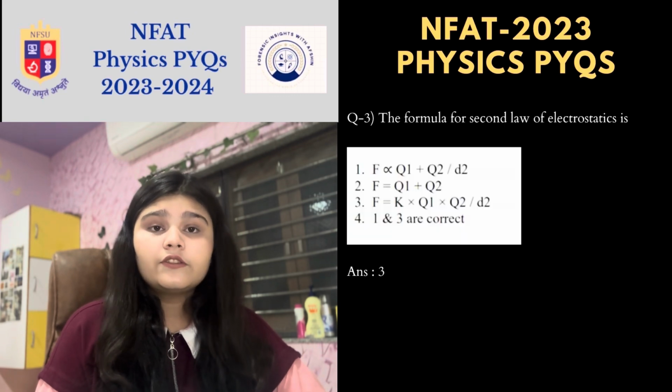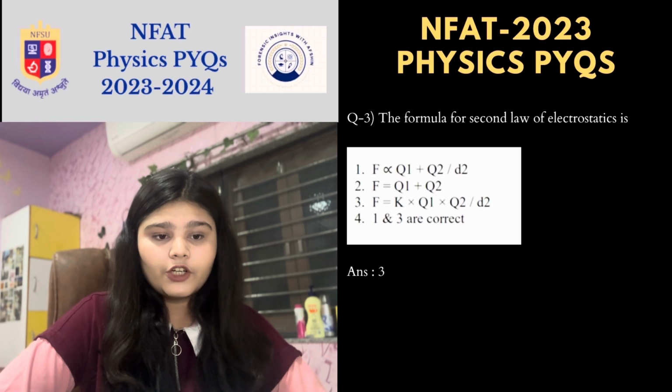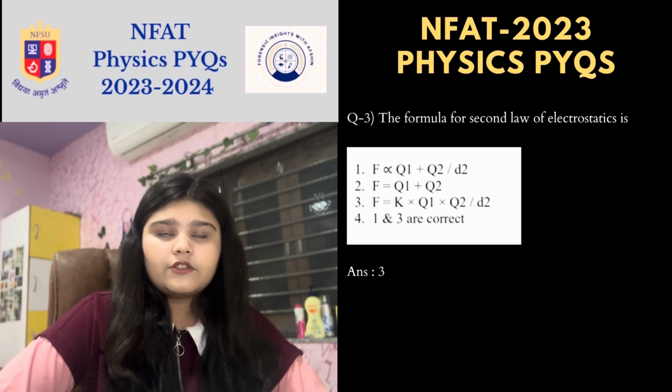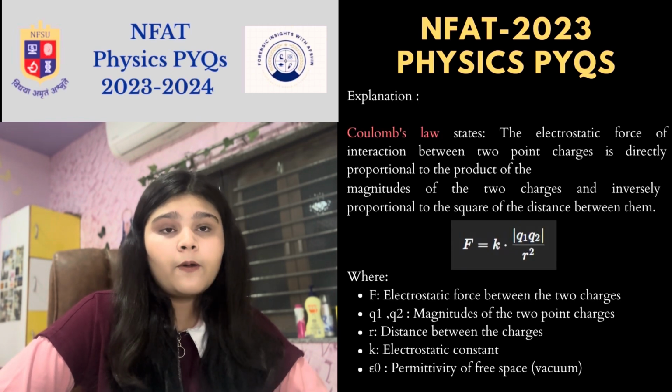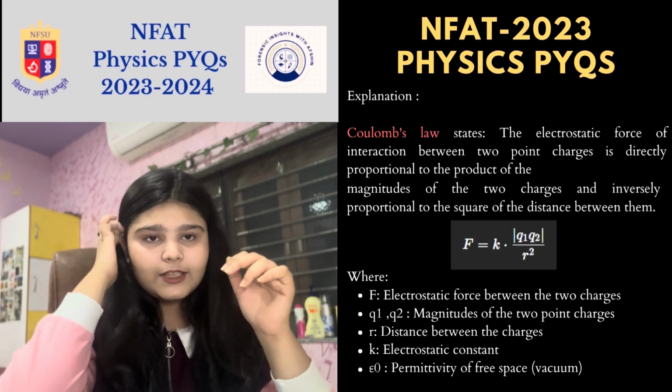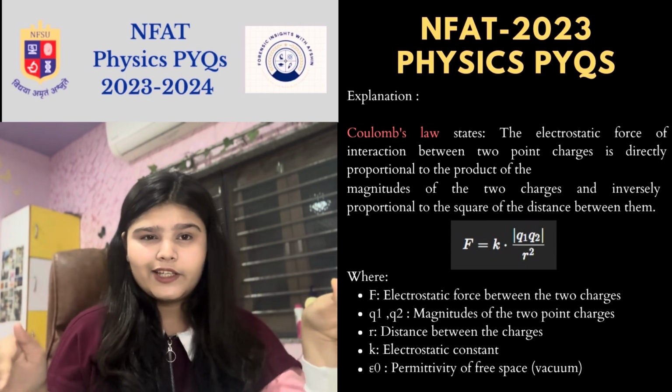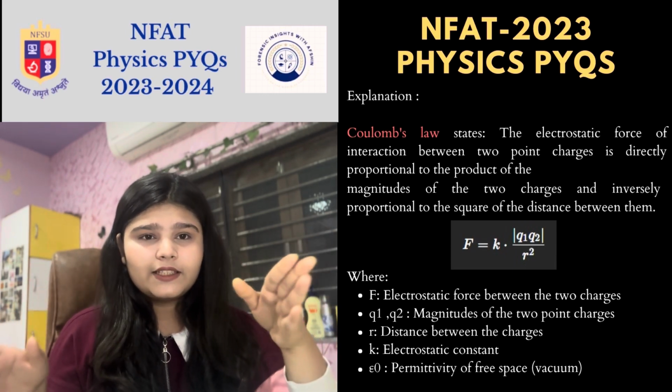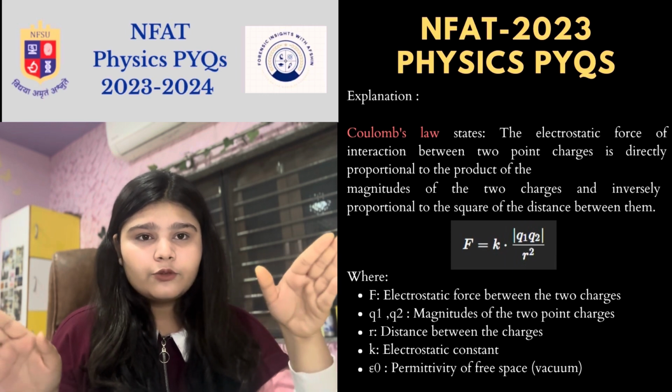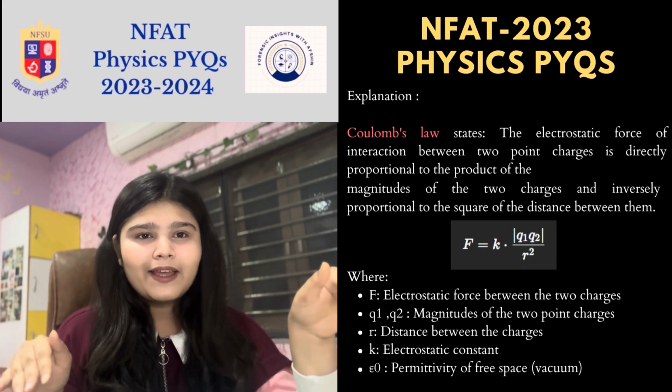Now third: the formula of the second law of electrostatics is what? The second law of electrostatics is Coulomb's law. We have all studied that in 12th, the derivation where in the end we get F equals K into Q1 Q2 by R square.